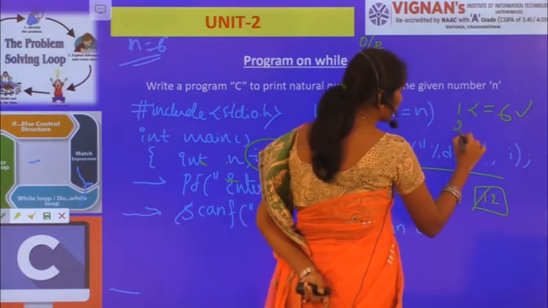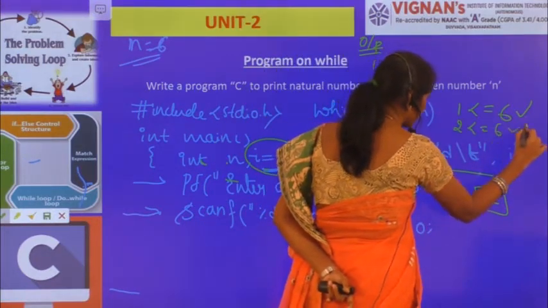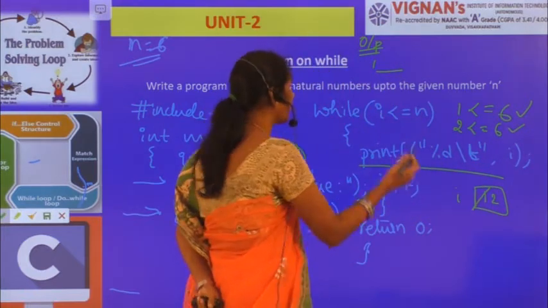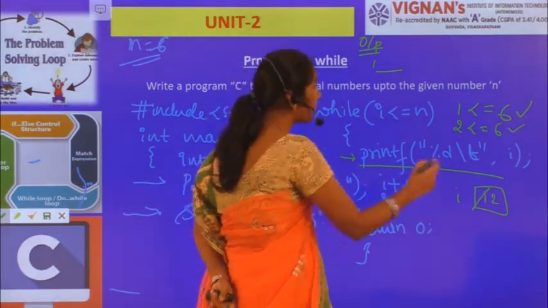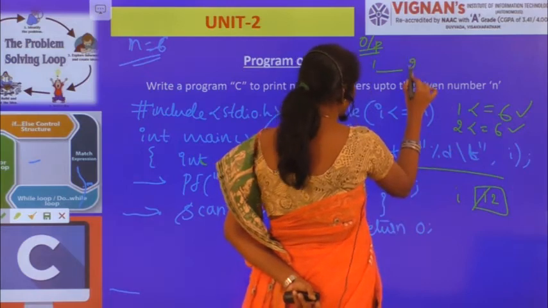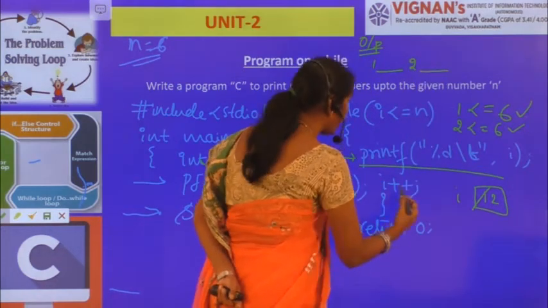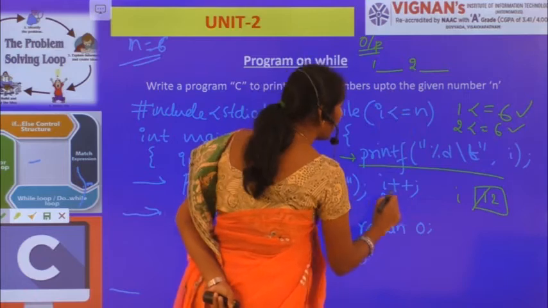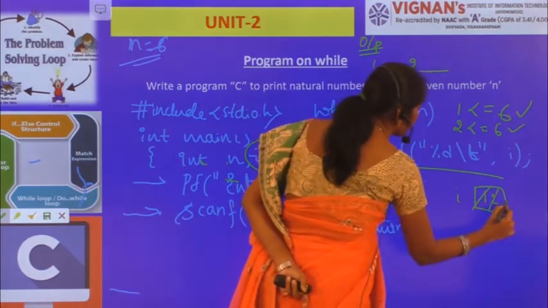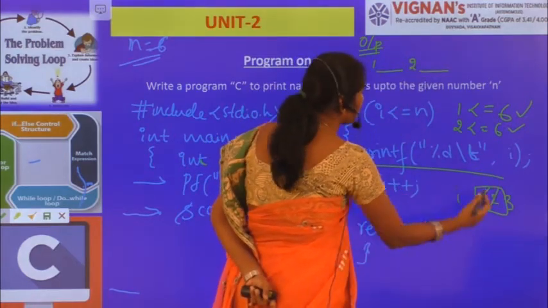Now again I am checking with condition. 2 less than or equal to 6, condition evaluates to true. So now again I am printing the message. What is the message? I value and displaying. What is the value? 2. And again I have a tab space. And again I am moving here. Right? I plus plus. Now what is the I value here? 3.